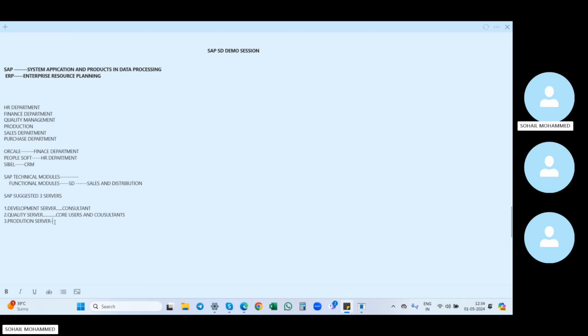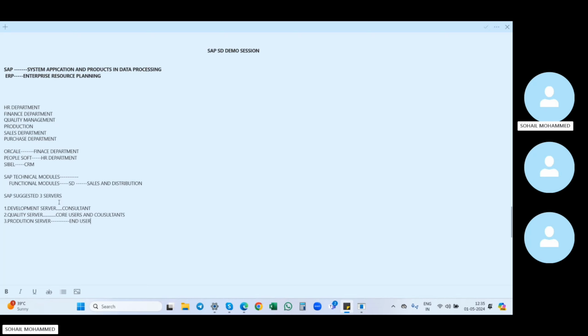Next we have the production server. The production server is nothing but a live server, where the end user will work on day-to-day transactions. So it is nothing but the live server, that is the production server. The end user will do day-to-day transactions here. So who will be involved here? Only the end user.